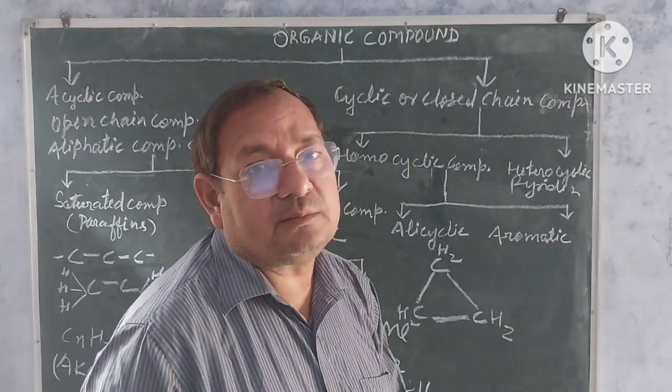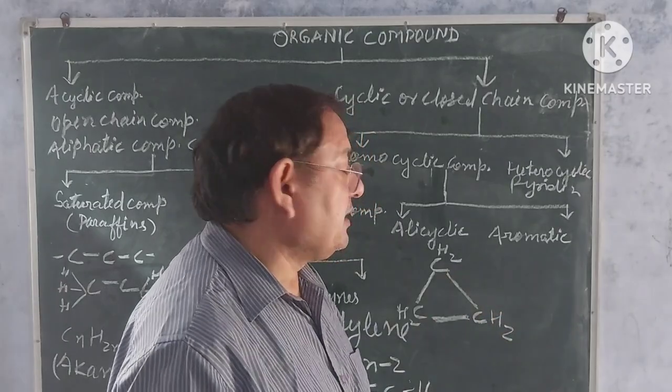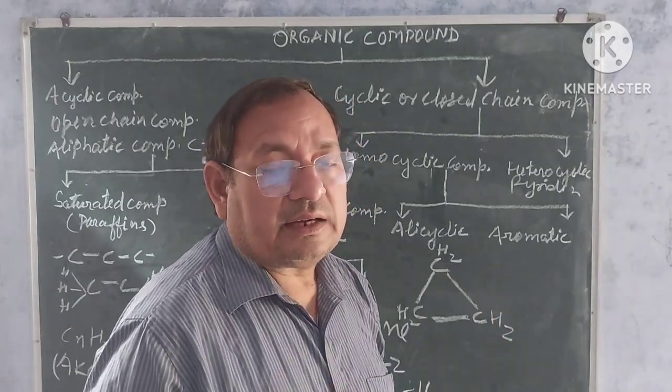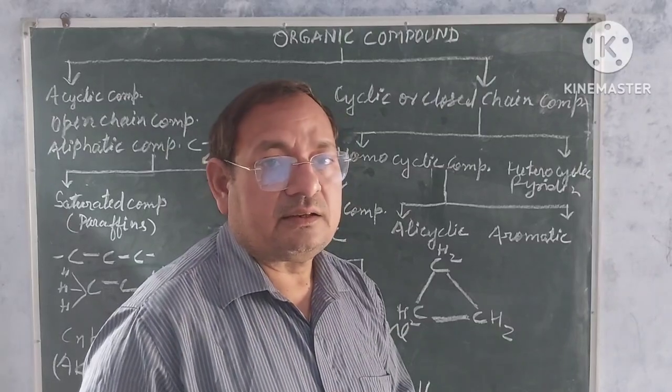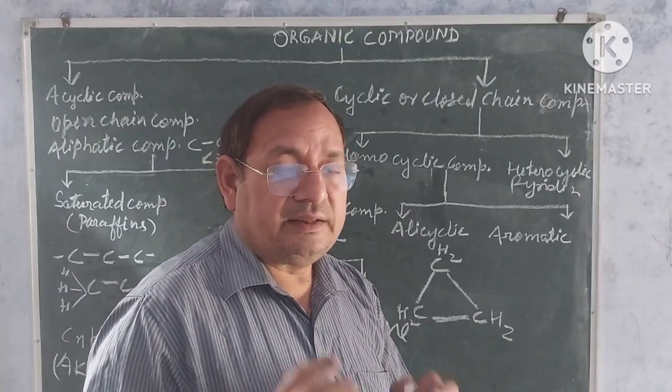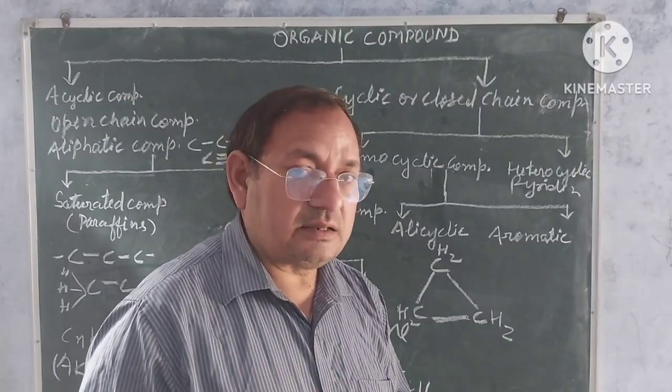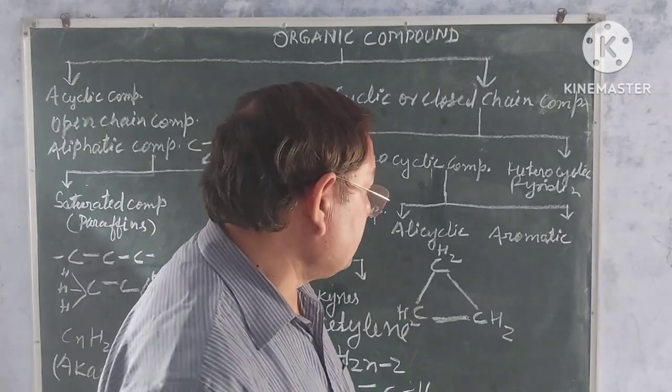You have studied in the book also. In aromatic compounds, the carbon atoms are joined in rings, and in the rings there are double and single bonds.